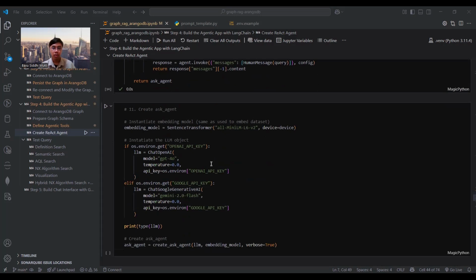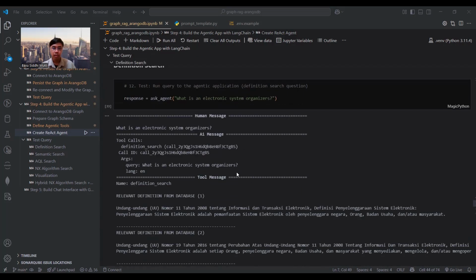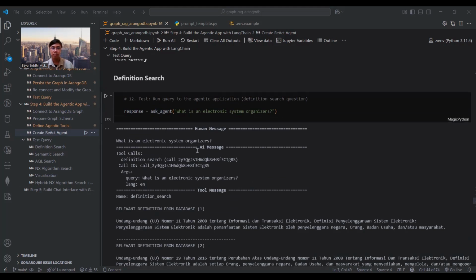Here we use GPT-4o as the primary model for the ReAct agent. We also provide Gemini 2.0 Flash as an alternative. Next, we will see some query results of our GraphRAG system. The first question concerns definition.